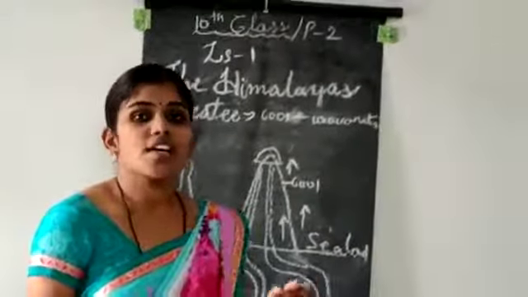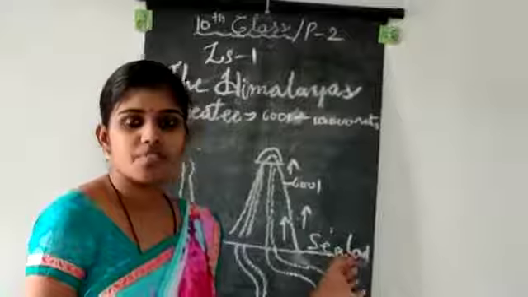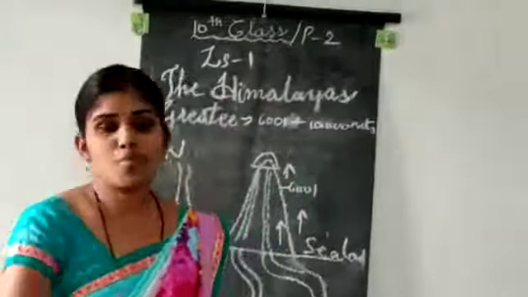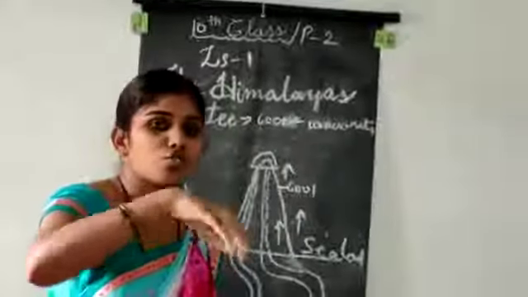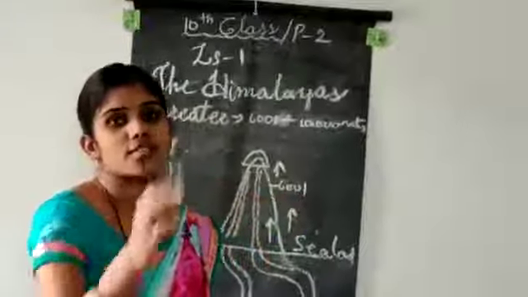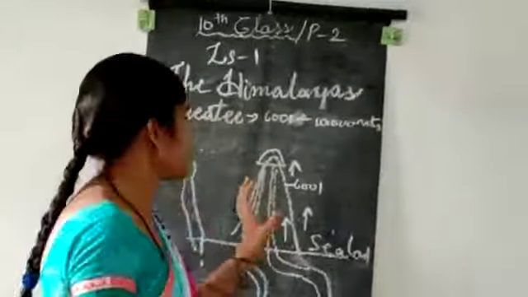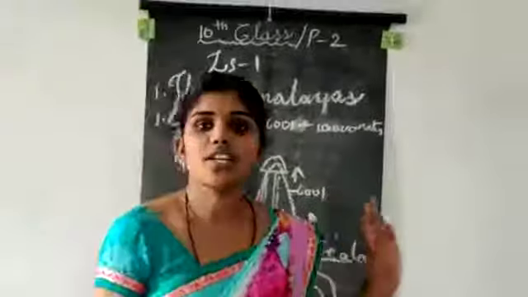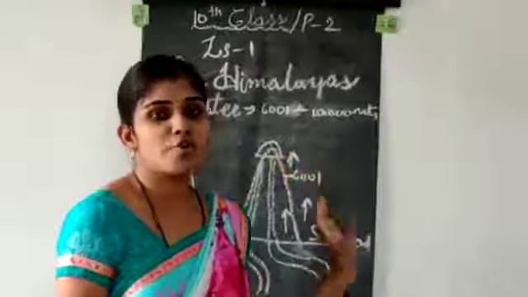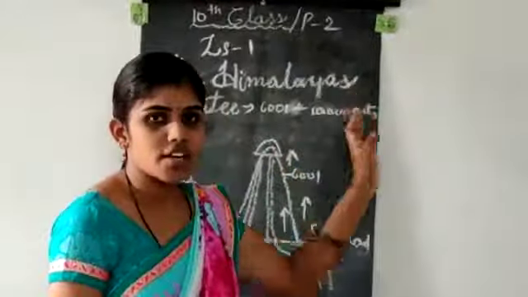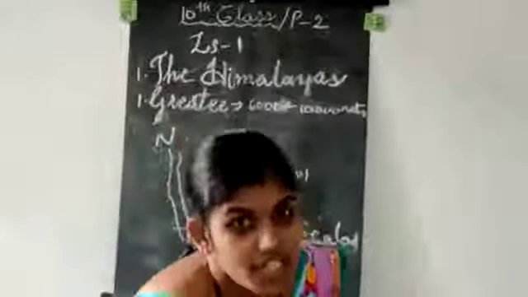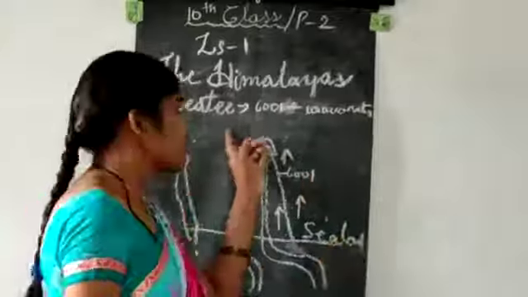So many people get their livelihood from these rivers, and at last they merge into the Bay of Bengal: Brahmaputra, Ganga, Yamuna, Sindhu, all of these. So here the Yamuna and Sindhu basins were all created in the Himalayas. So this is about the Himalayas, that too the Greater Himalayas.